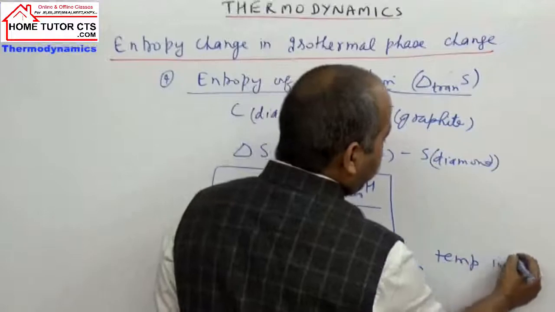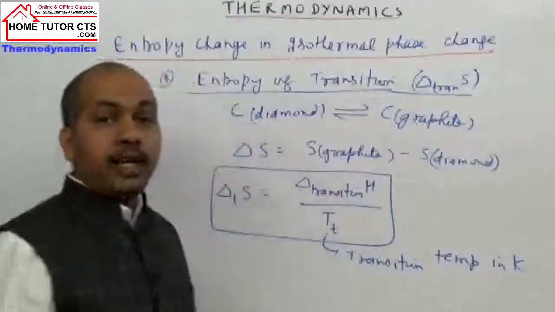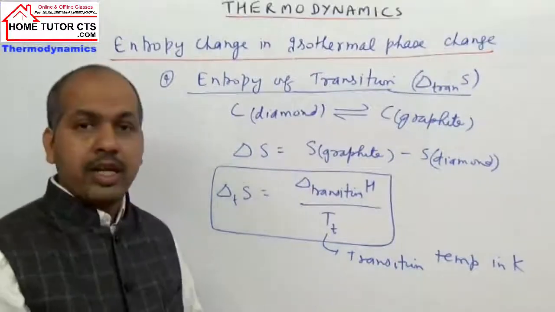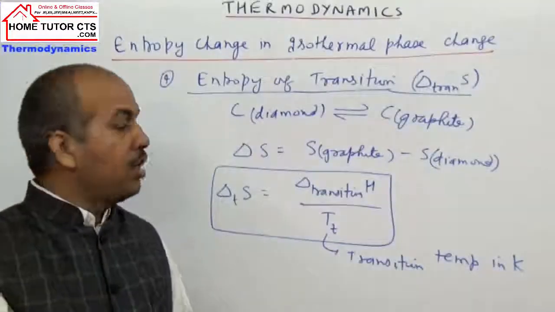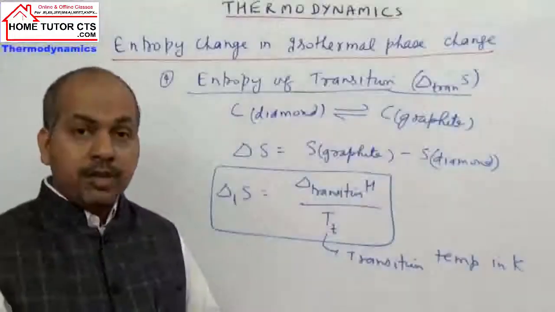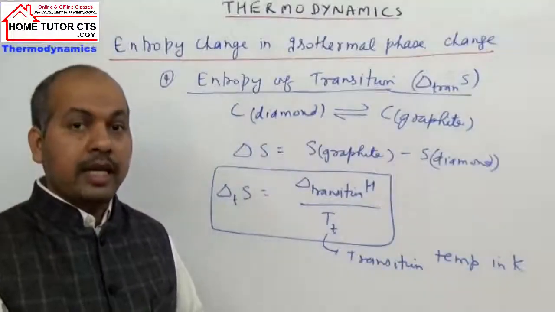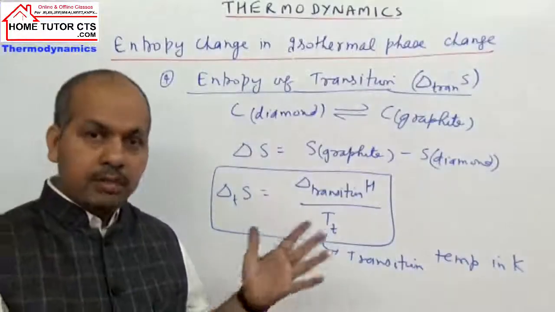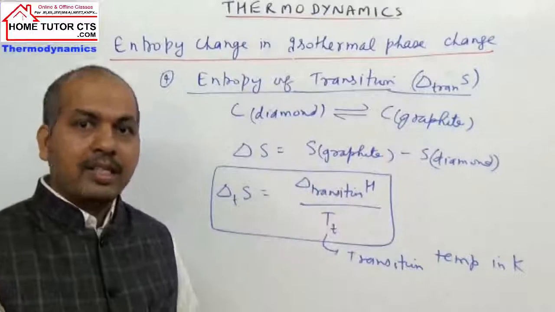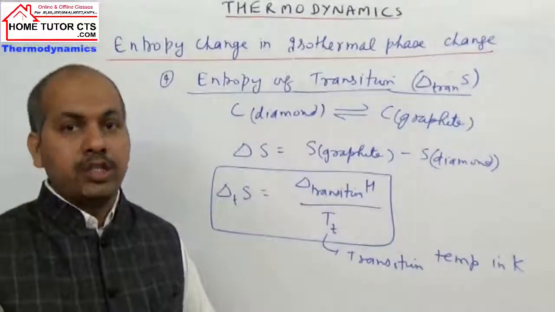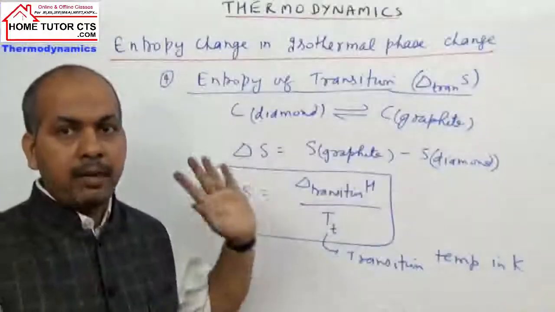See, be careful in solving questions, because entropy values are quite lower in magnitude compared to enthalpies. So in questions you may be given entropy in joules and enthalpy in kilojoules. If you commit a mistake in the units, the answer cannot come correct. So always be careful for the energy units, especially entropy and enthalpies.